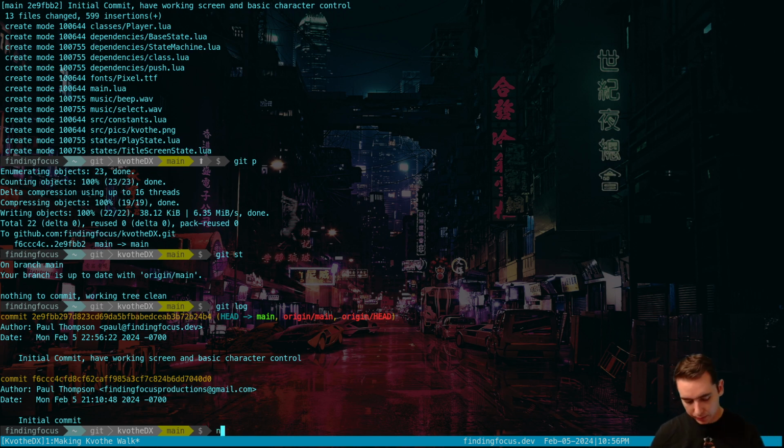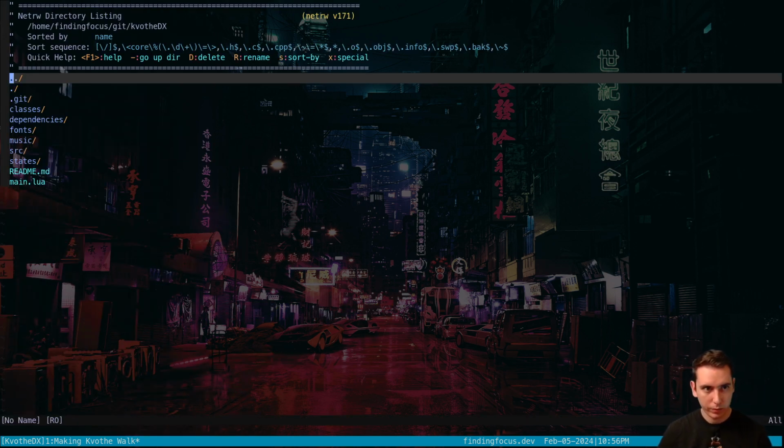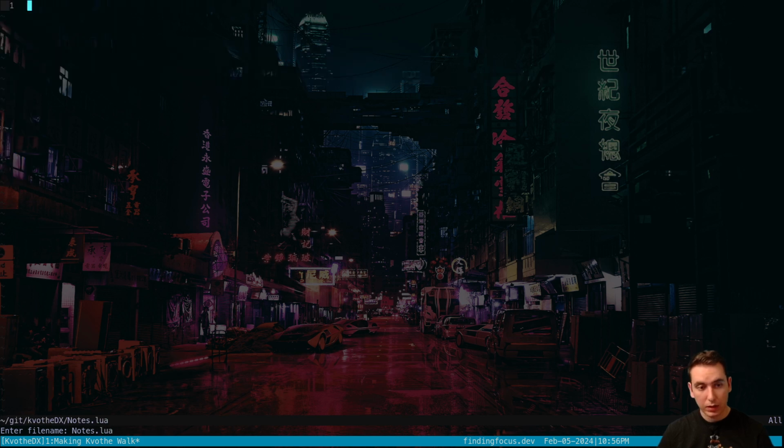Let's make a notes file for us. So right here, we're going to do a notes file here. And this is where we're going to be doing our little updates to our game. So it's like today, we've added Game Boy resolution screen, which we did.